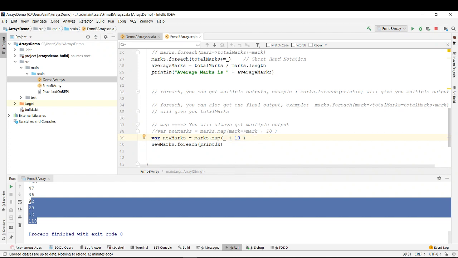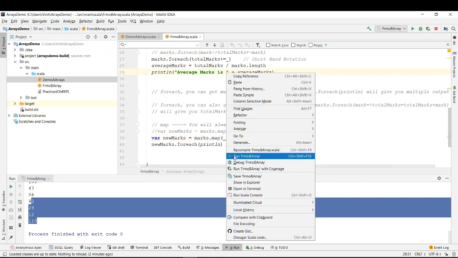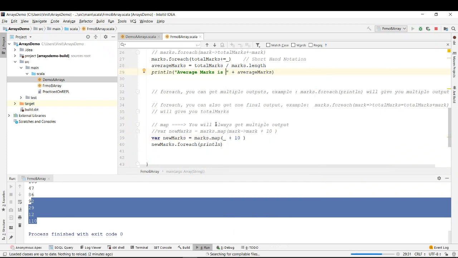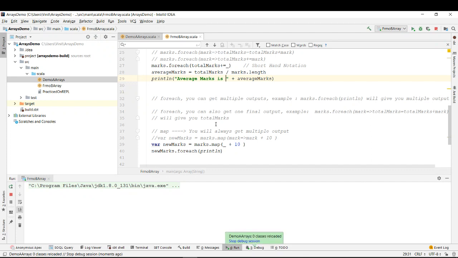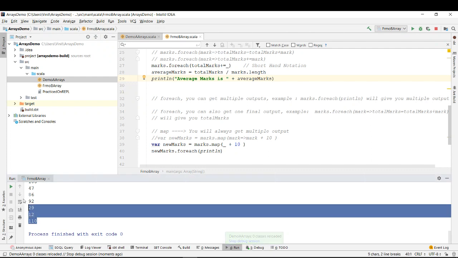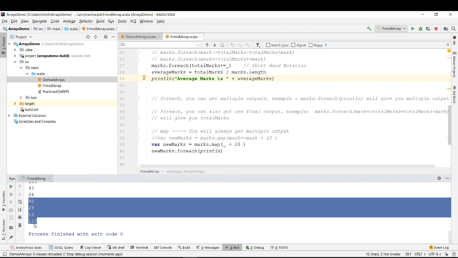As you said, it should be underscore plus 10. So let's run it. Okay, so you can also do it by underscore plus 10, and you can see that 100 became 110, right?